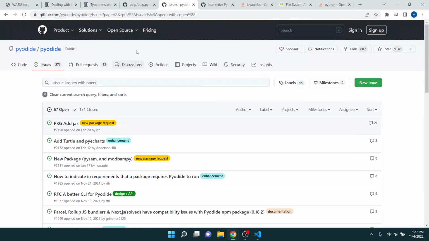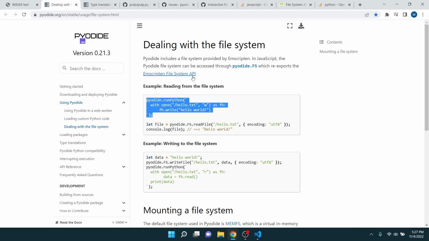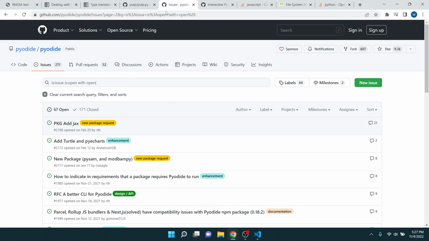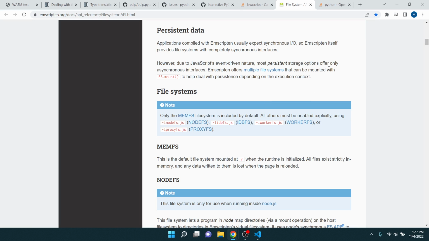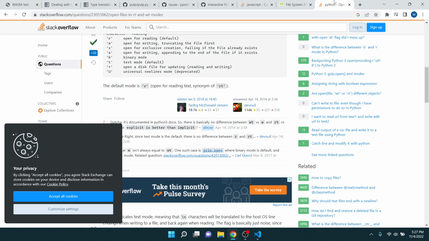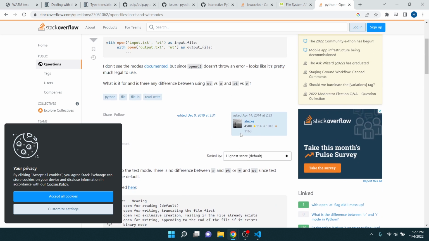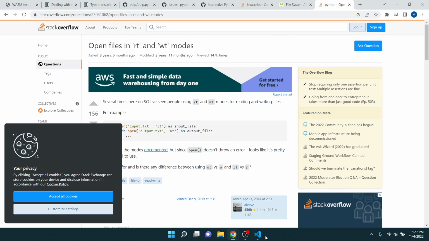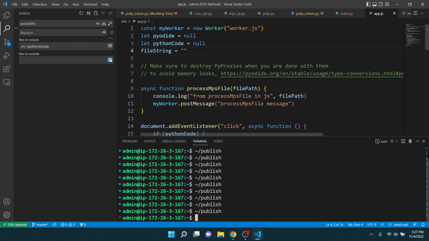I think I just need to read a little bit more through this documentation and maybe in here a little bit, and maybe Stack Overflow as well. So yeah, I'm gonna try that.